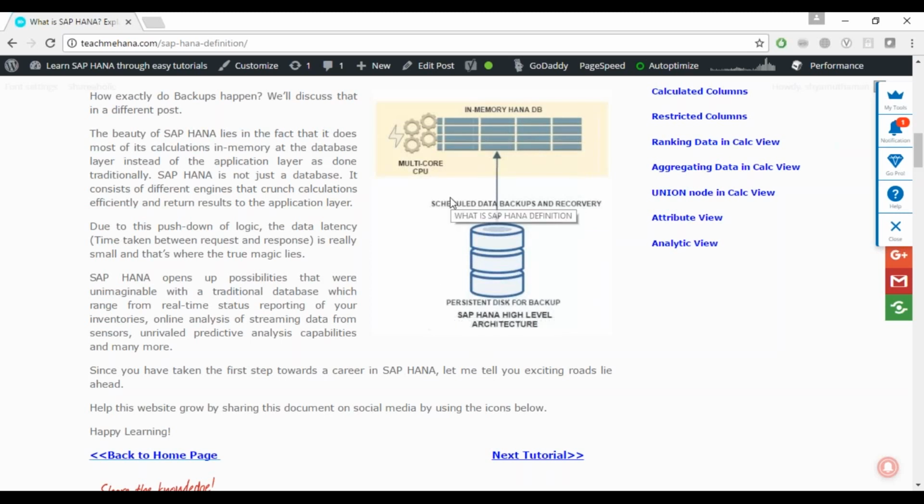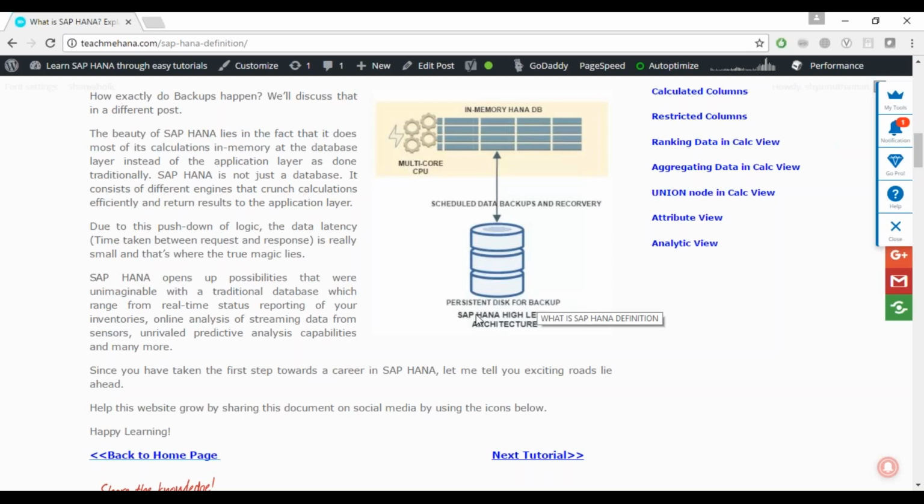This is usually bigger, it has to be bigger than the actual HANA DB. This persistent disk saves all the results of the HANA database every 5 minutes, so that in the event of a crash, you have backups here. Again, there's a question: if it happens every 5 minutes and something goes wrong in the 4th minute, what happens to the result sets that were there between the 1st minute and the 4th minute? For that you have something called log points. The earlier concept that I explained was called save points.